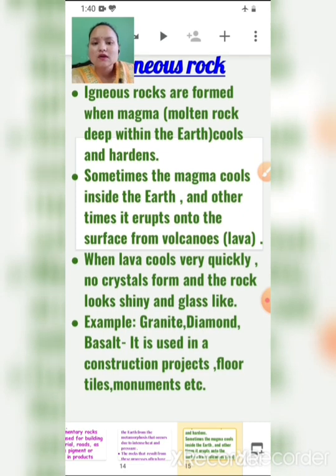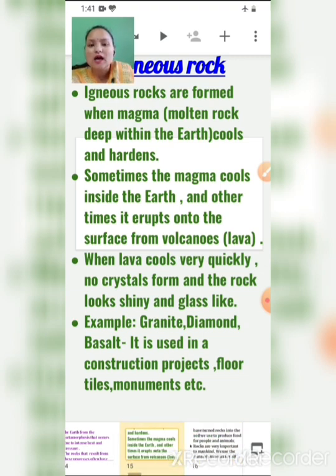Then igneous rocks are formed when magma, that is molten rock deep within the earth, cools and hardens. It comes out in the form of lava. Examples are granite, basalt. It is used in construction projects, floors, tiles, monuments, and so on.